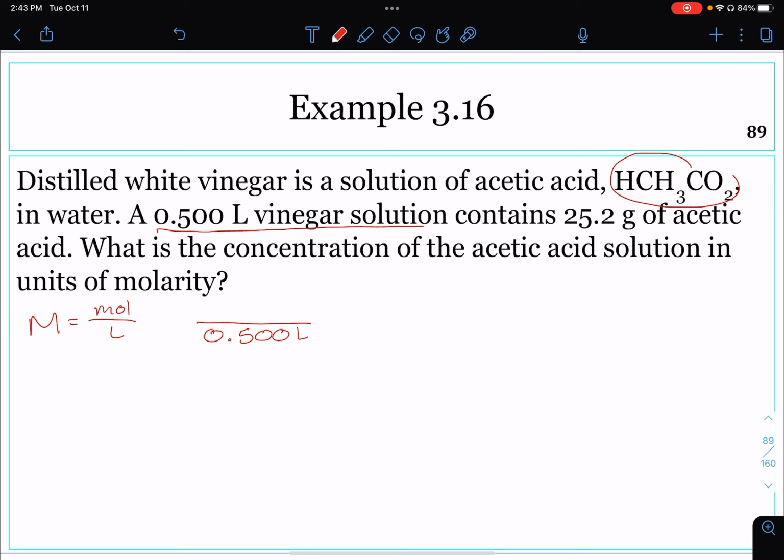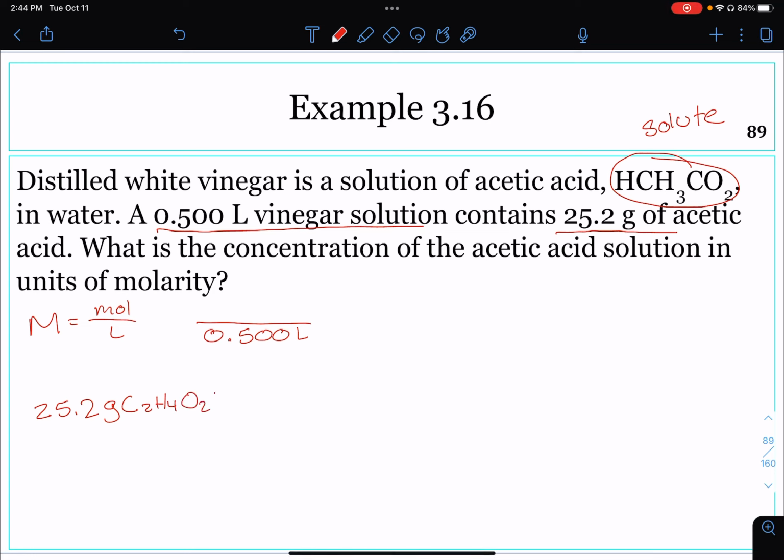We know that the acetic acid is the solute. It is what is being dissolved, and we need moles of solute. However, we are given 25.2 grams of acetic acid. So let's convert grams to moles. The acetic acid can be written as C2H4O2.